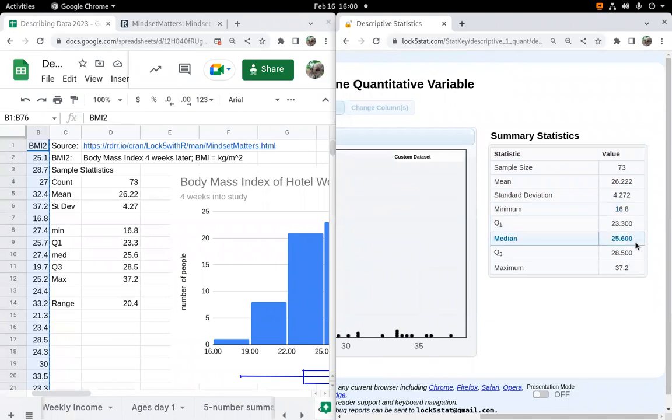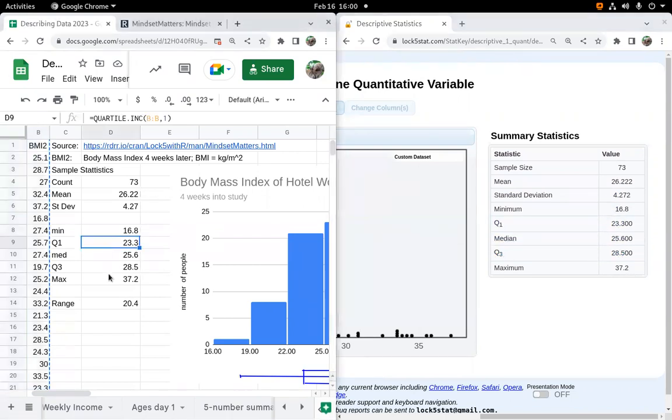Now, quartiles will differ. So it turns out there is no standard way across the world to calculate quartiles or percentiles, and so some software will give slightly different numbers. In this case, my quartiles happen to match in the spreadsheet and Statkey. But Statkey and the spreadsheet use two different techniques to find quartiles, so sometimes they won't match. But they'll be in the ballpark, no big whoop.